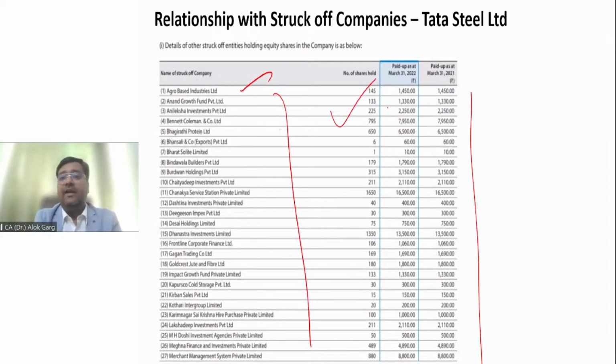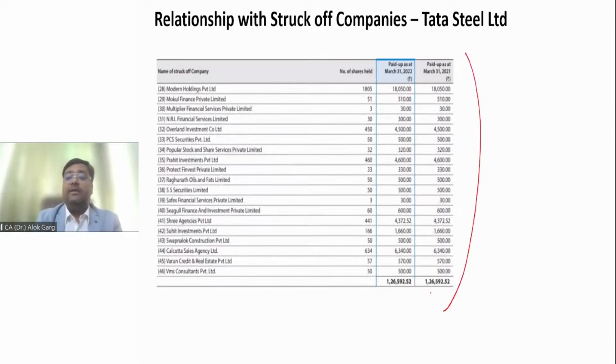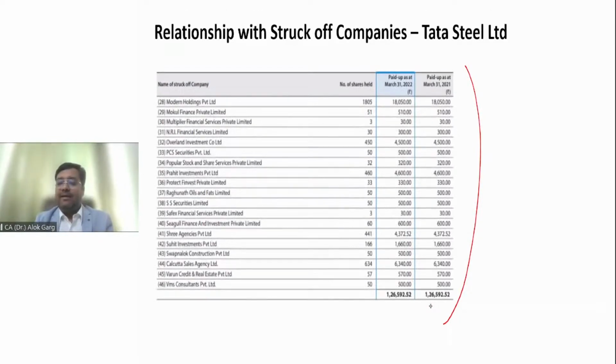How many shares are they holding? What is the paid up capital on 31st March? What is the paid up capital on 31st March 2021 in the comparative period? Right. These disclosures they have given. Is that clear? Is that clear, friends?